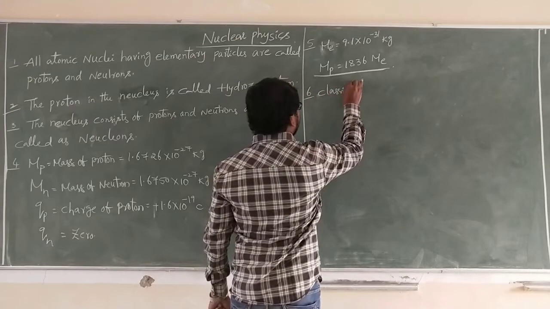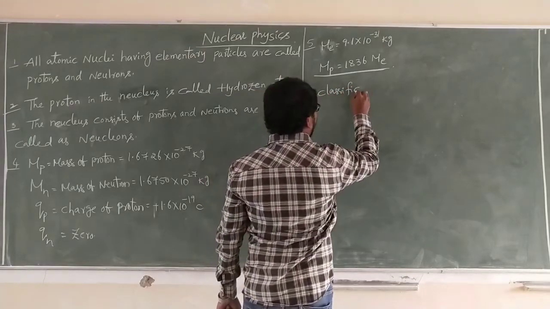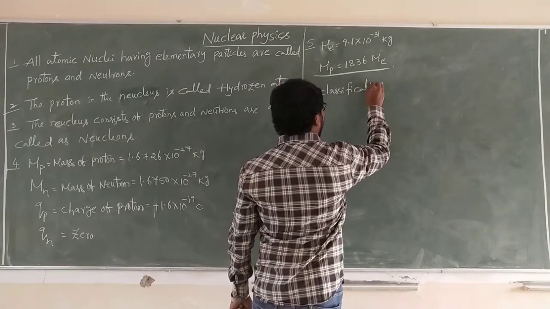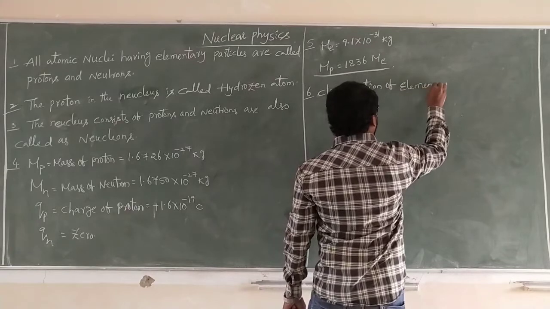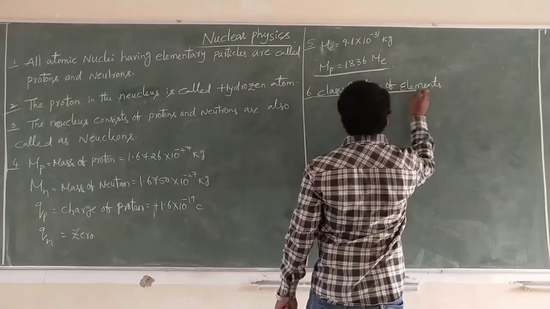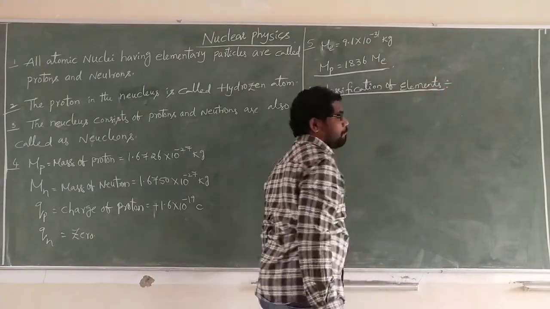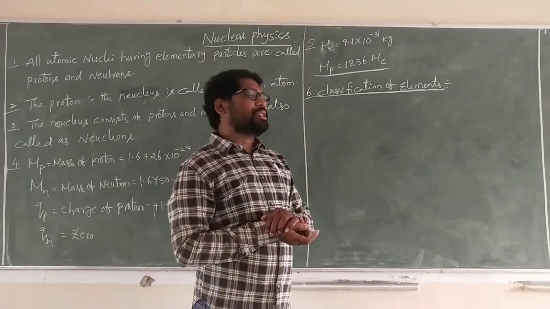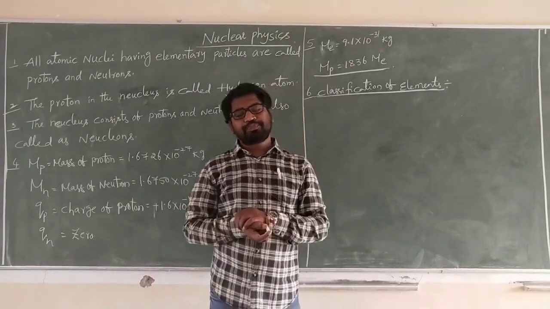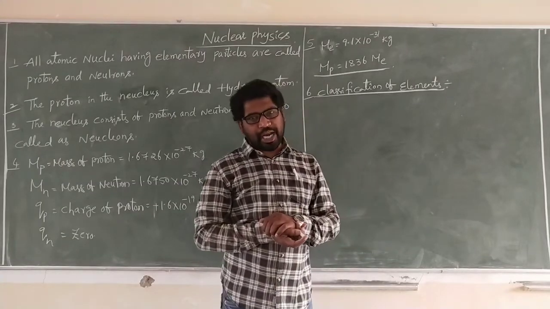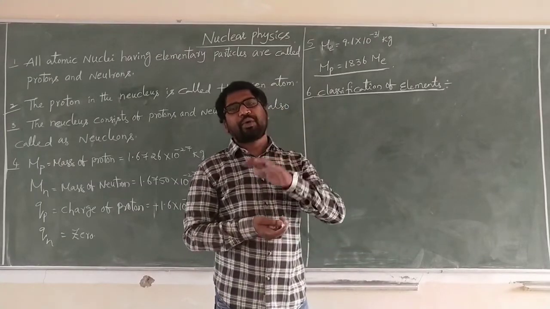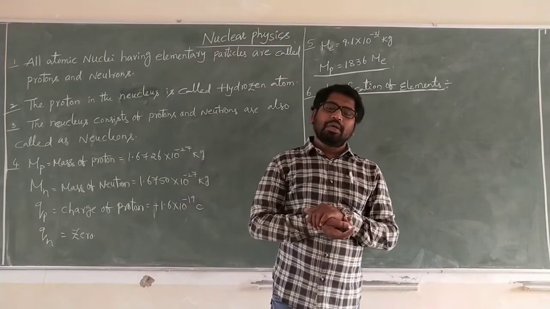Classification of elements. Those elements in the periodic table, nearly 100 plus, are classified into 5 groups. So what are those?